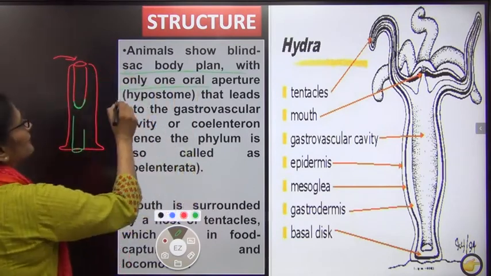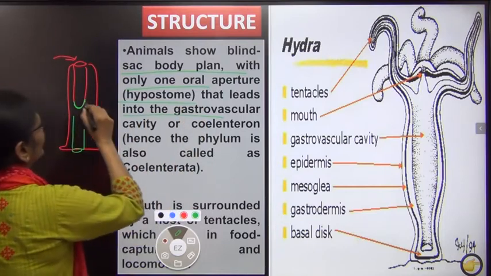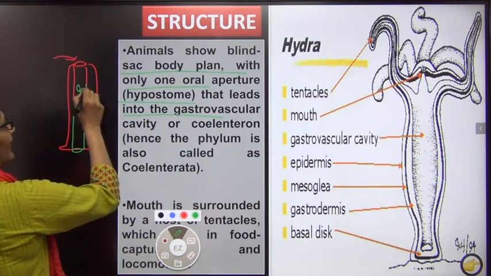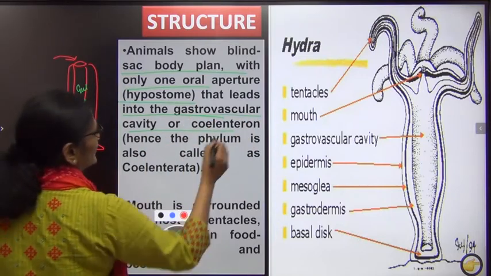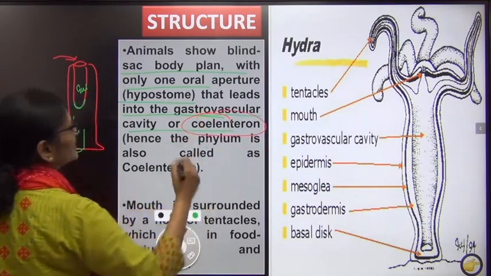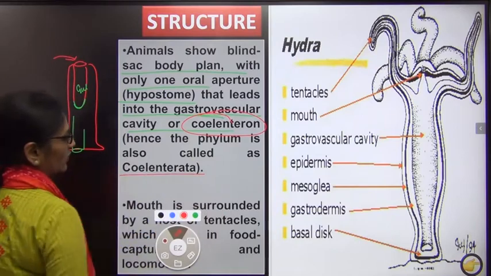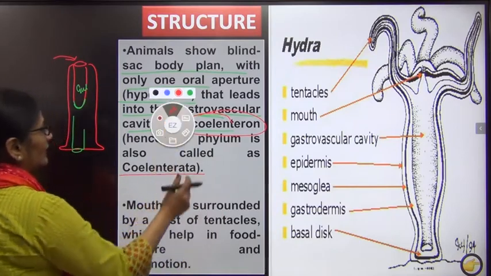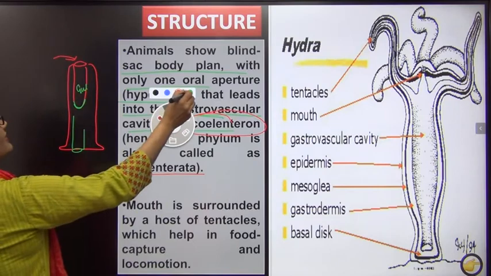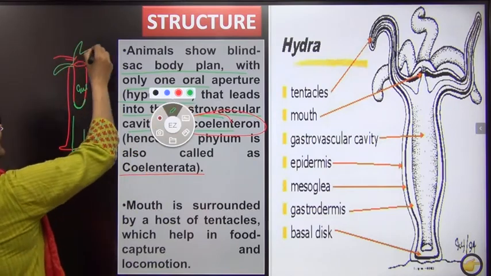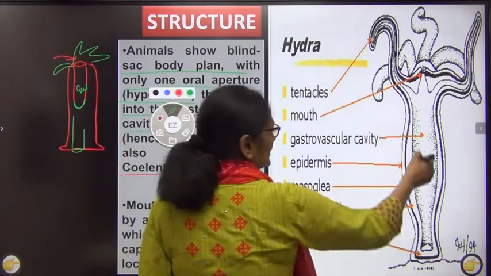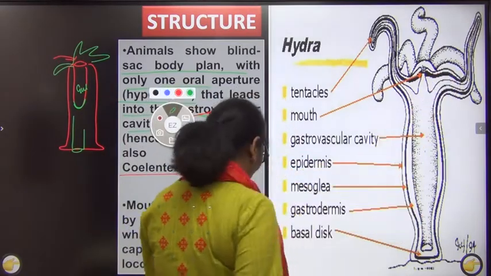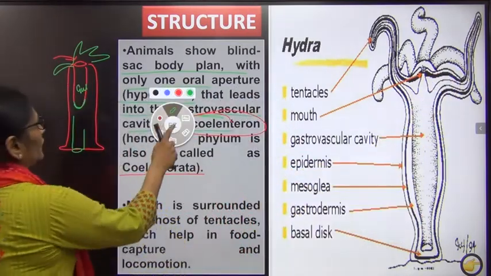There is only one aperture that leads into this gut or the gastrovascular cavity, and since they are the first ones to have a gastrovascular cavity, we call them coelenteron. Hence the phylum is called coelenterate. Right? The mouth here, you can see, is surrounded by a number of tentacles. This is the typical structure. This is the blind sac plan, and the mouth or hypostome has a lot of tentacles.